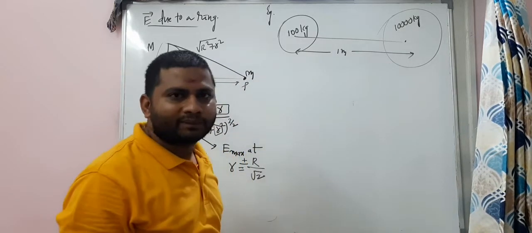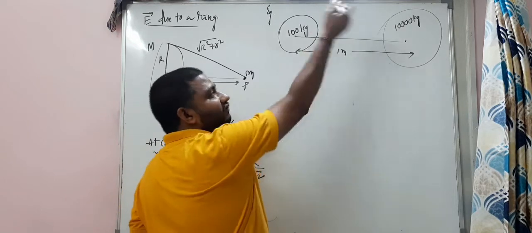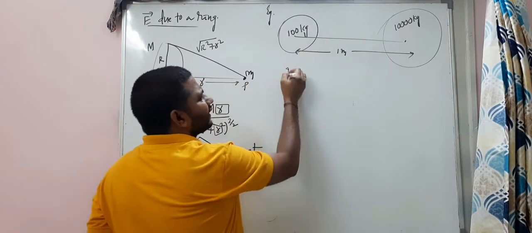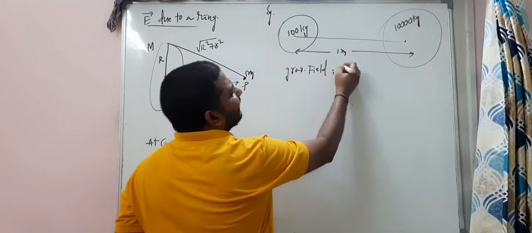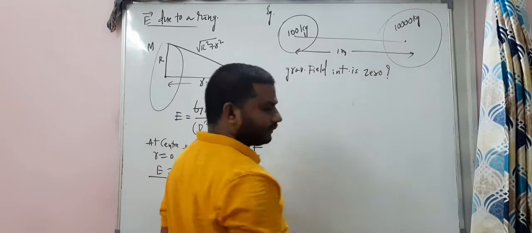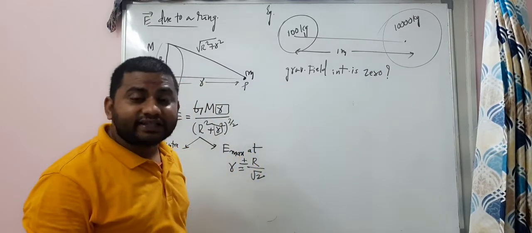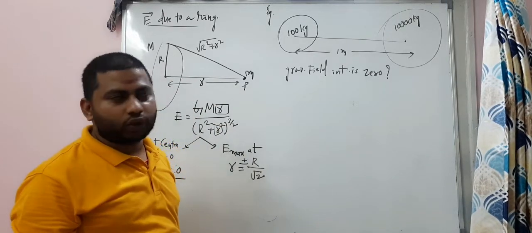Alright? The question is, at what distance from the first mass is the gravitational field intensity 0? Understand?